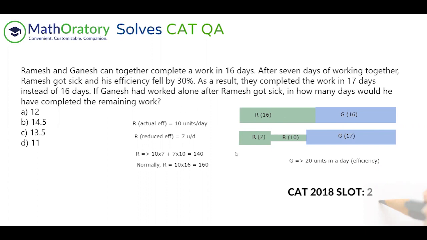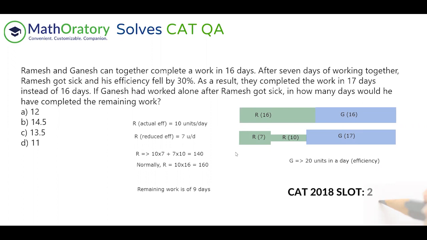So this we can do in a lot of different ways. So let me do it in a simple manner. The remaining work is of 9 days. This should be understood. So we have 7 days of work already done together. So 16 units, they will complete the work. So the remaining work is of 9 days. And in these 9 days, what is the remaining work that is there.